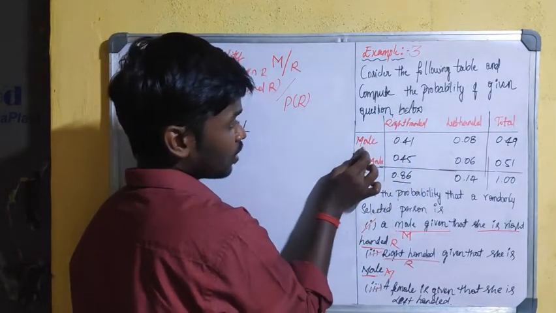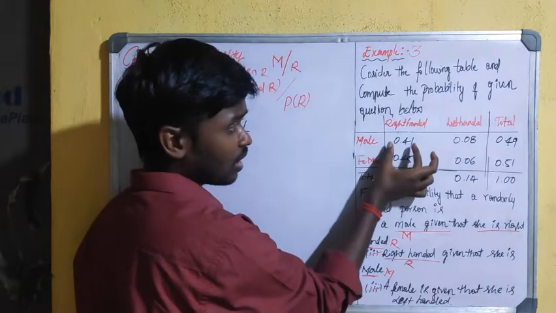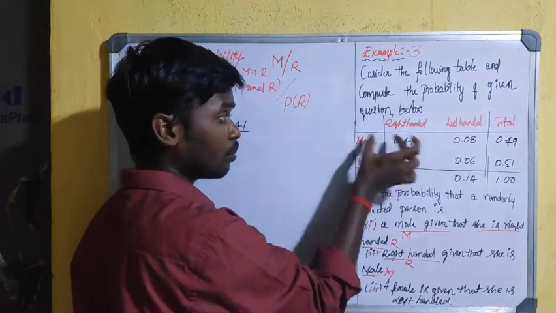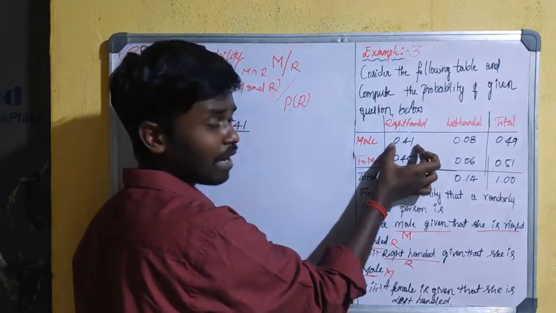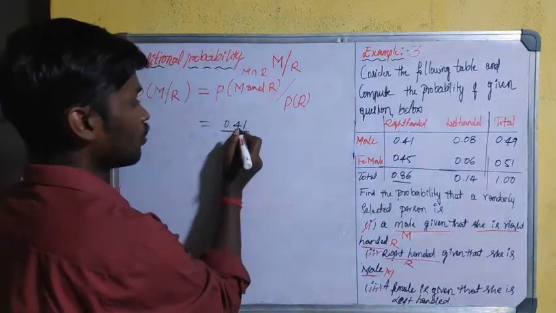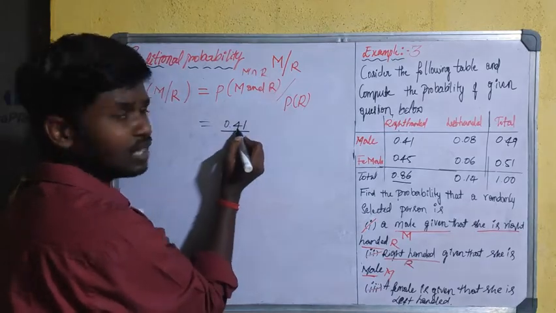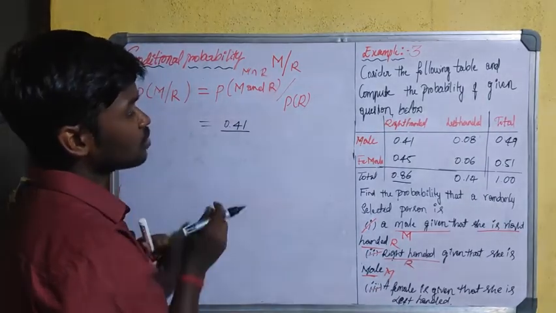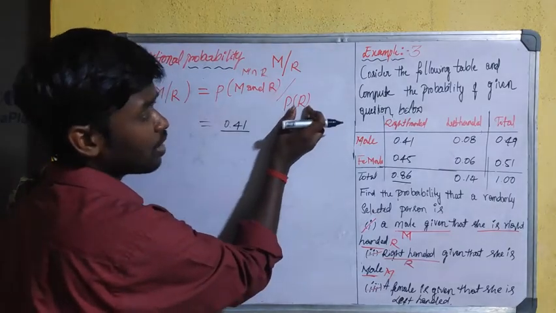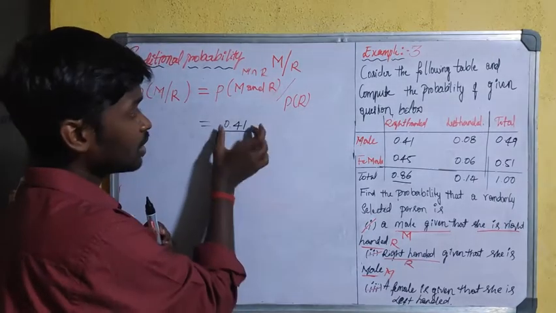The probability of male and also right-handed: they have given the value 0.41. Both male and right-handed is the probability value 0.41. And also the probability of right-handed. Now we have to look at the probability of right-handed.